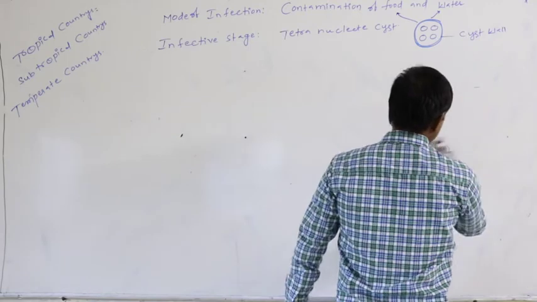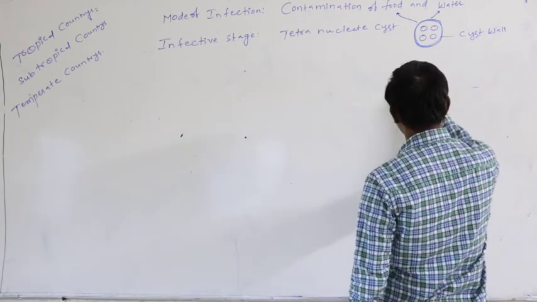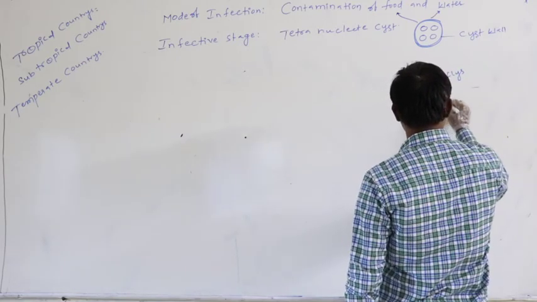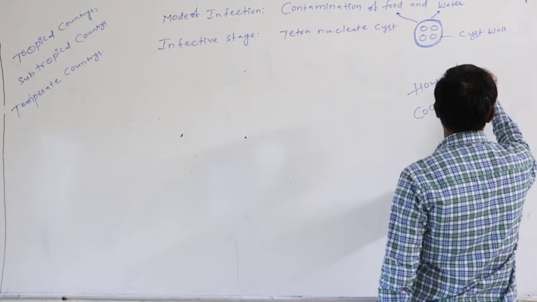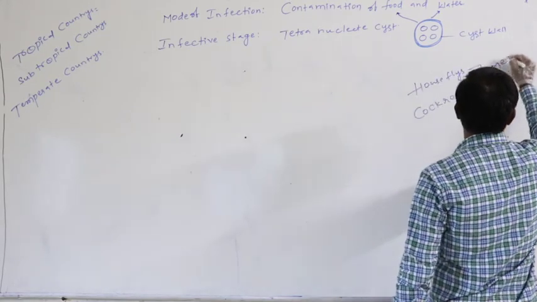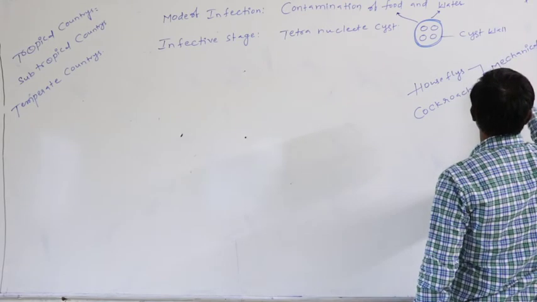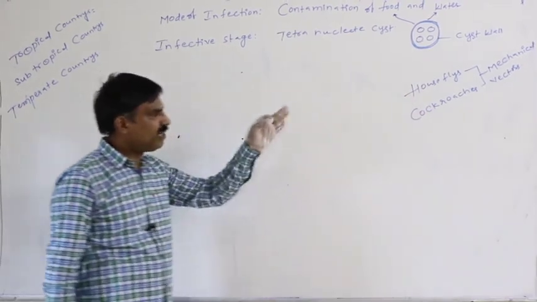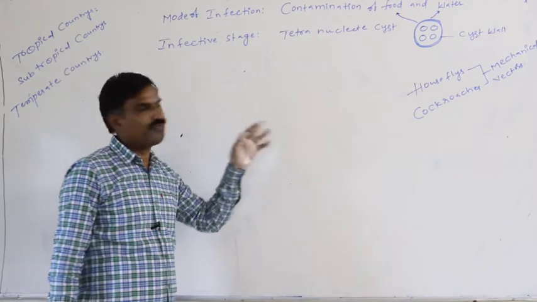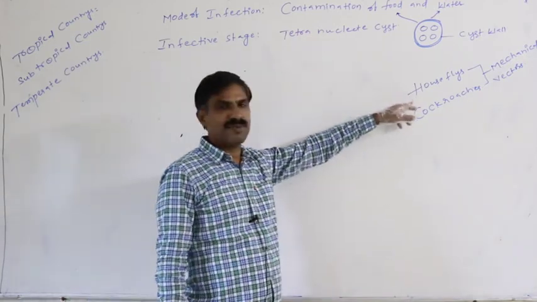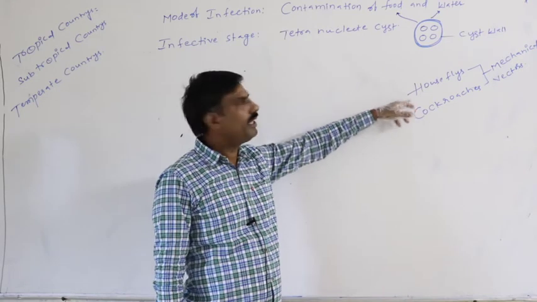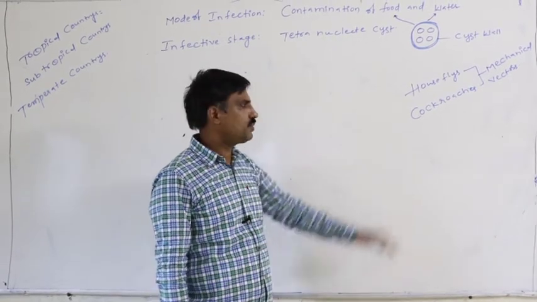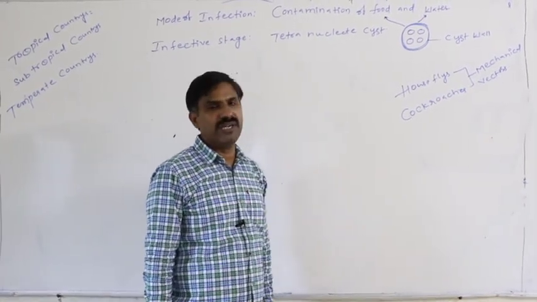In a few cases, house flies and cockroaches act as mechanical vectors for Entamoeba histolytica spreading from person to person. These house flies as well as cockroaches play a greater role in transferring the tetranucleate cyst from person to person, so they act as mechanical vectors.